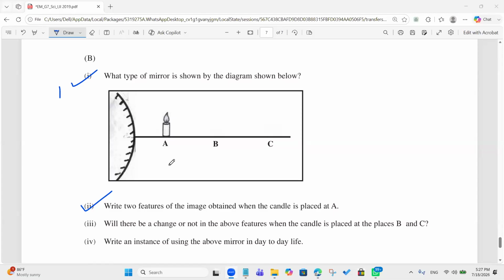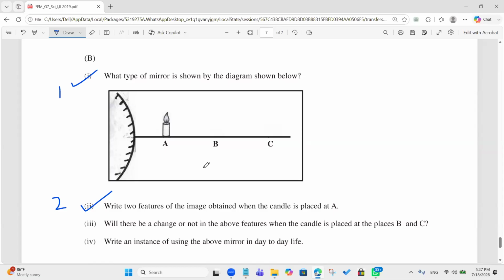Will there be a change or not in the above features when the candle is placed at B and C? You say no. Others, what do you say?